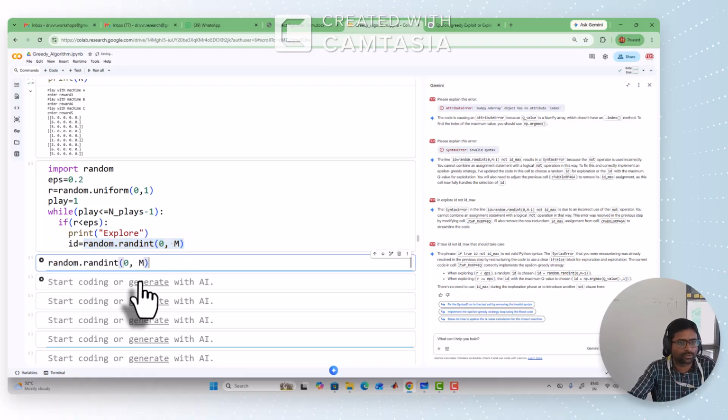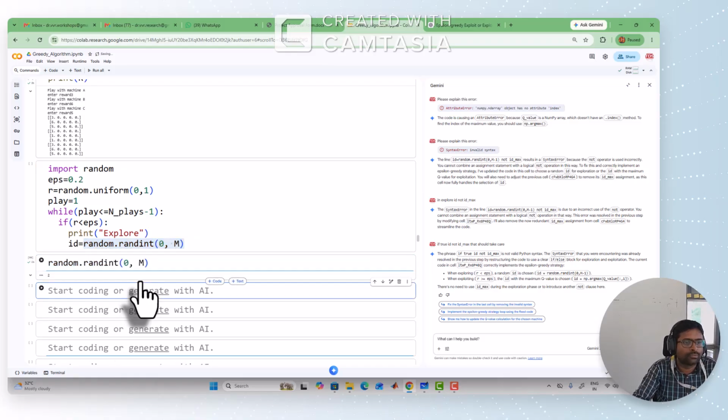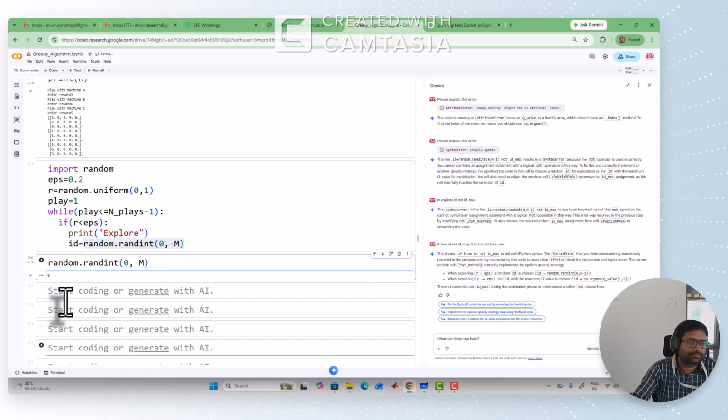Control C, Control M, you can try 2. Again, if you try 0, 1, 2, 0, 1, 0, 1, 2, you are getting these because we have 3 missions. The 0th mission is A, 1st mission is B, 2nd mission is C. That's why you are getting 0, 1, 2. So randomly pick any mission to explore.